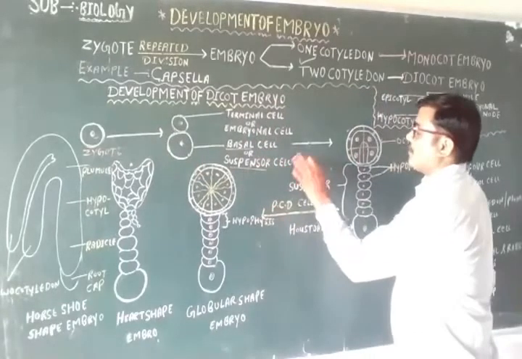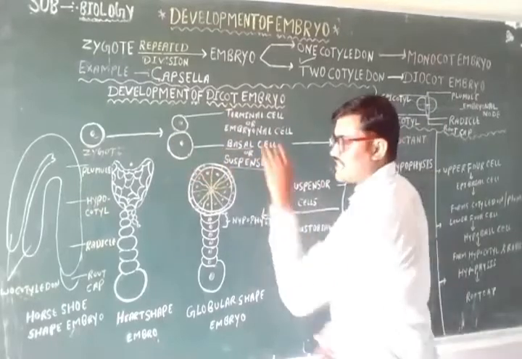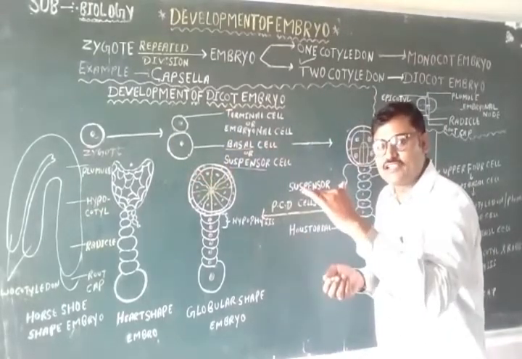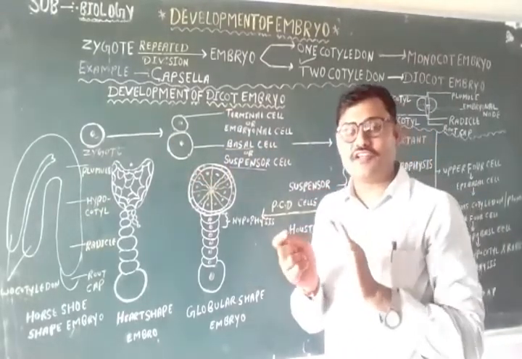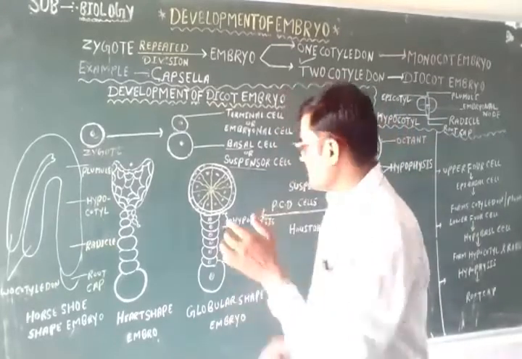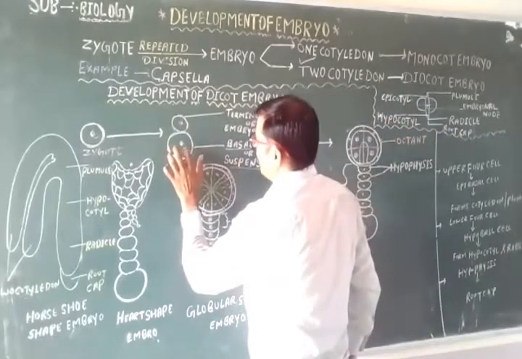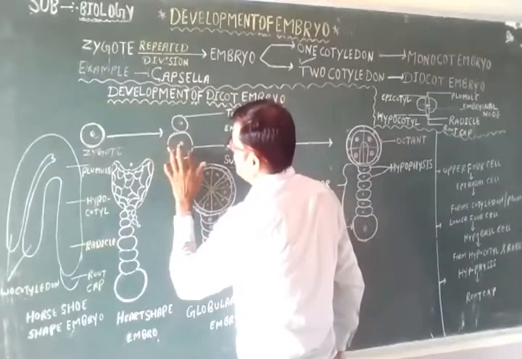Now, what happened? This basal cell divides transversely. Transverse and longitudinal division we have already discussed. The basal cell or suspensor cell divides transversely like this.